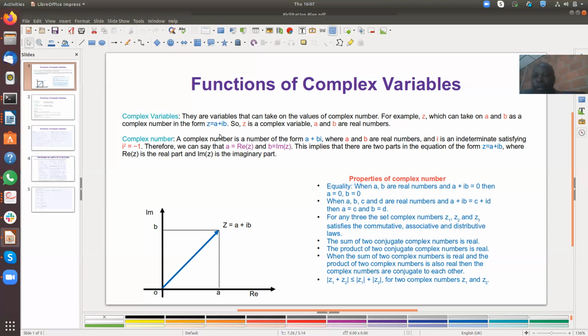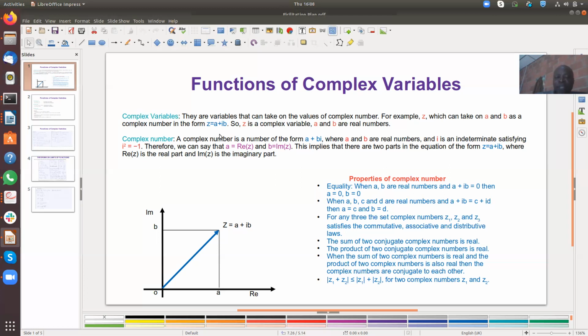Now, complex number. There is no way you can talk about complex variable without trying to understand what complex number is, because they are like similar twins. You cannot separate them. They work together. So a complex number is a number of the form a plus ib or bi, where a and b are real numbers, and i is an indeterminate